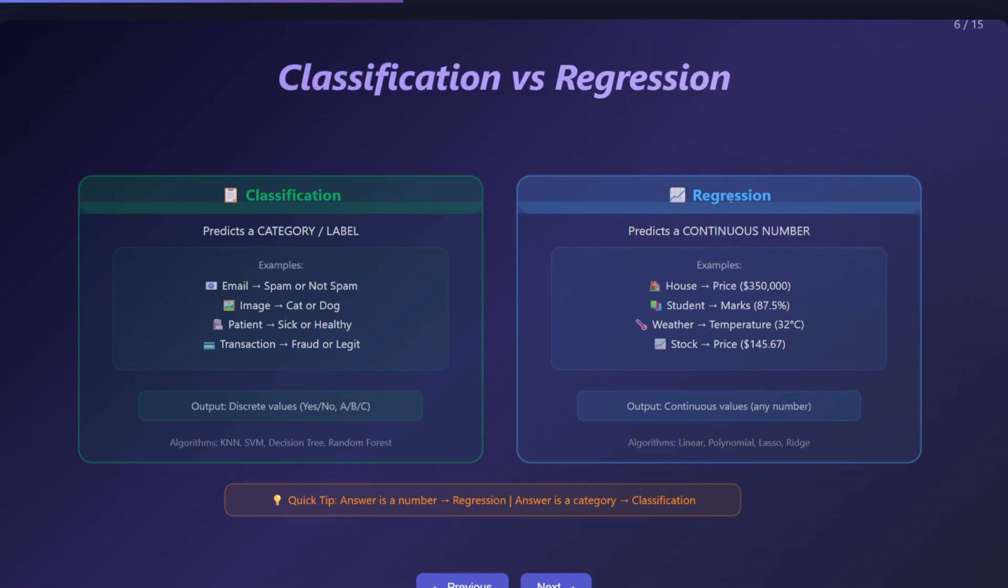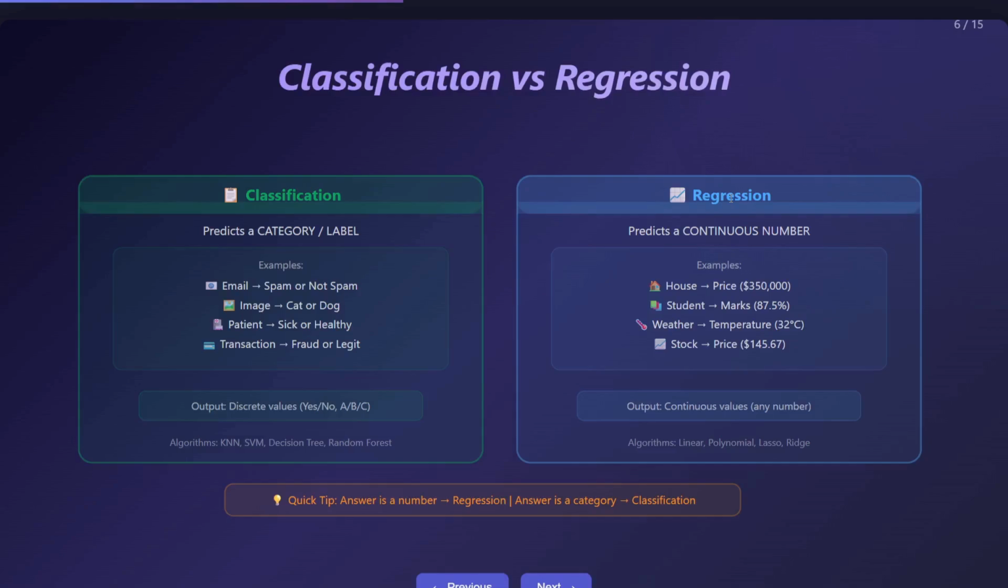When there is a continuous number, it could be 3.5, 10, 10,000, 10 lakhs, anything related to a number, we will go for regression. If I have to give an example, what is the price of the house? That is again a number, and that comes under regression.